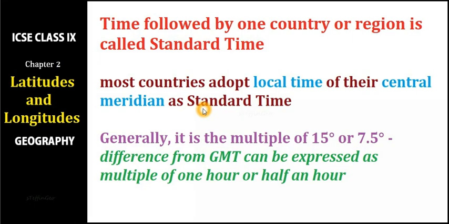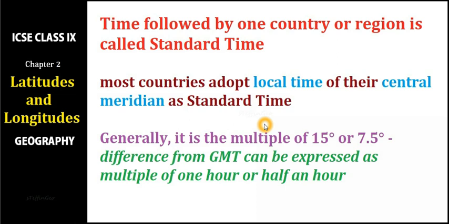Now, the standard time is actually the time followed by one country or a region. Most countries adopt the local time of their central meridian as standard time, right? So the country will have a lot of longitudes. They cannot choose each and every longitude. That will again make confusion. So they usually choose one longitude which passes almost through the center of that particular country.